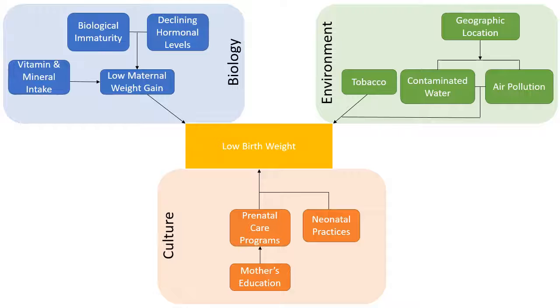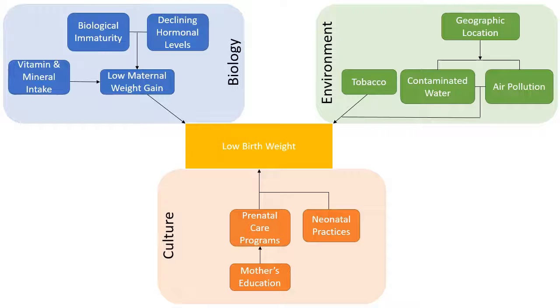First, let's talk about the biological variables that influence low birth weight. These are in blue in the upper left of the concept diagram. The age of the mother is an independent variable in determining low birth weight. Having a child under the age of 16 or above the age of 35 can lead to low birth weight. After the onset of puberty, it takes a few cycles for the female body to produce an environment favorable for pregnancy. This biological immaturity may be harmful for the fetus.